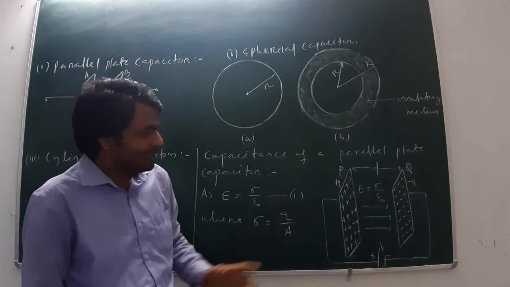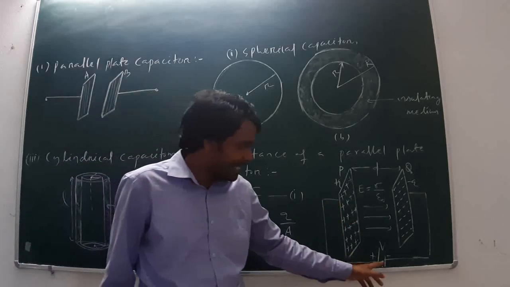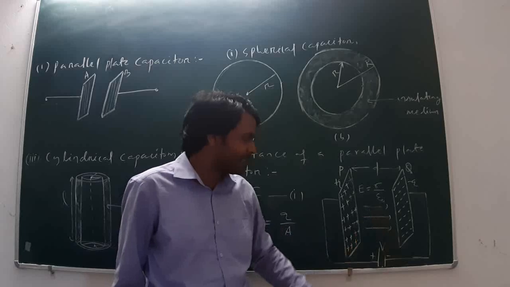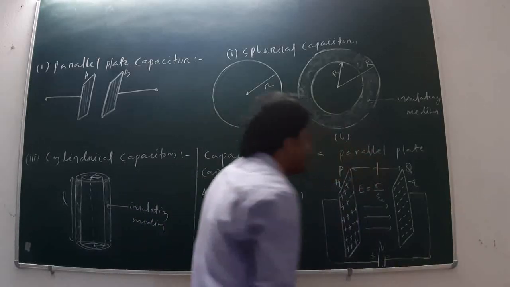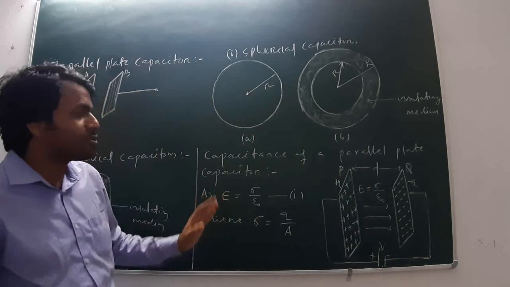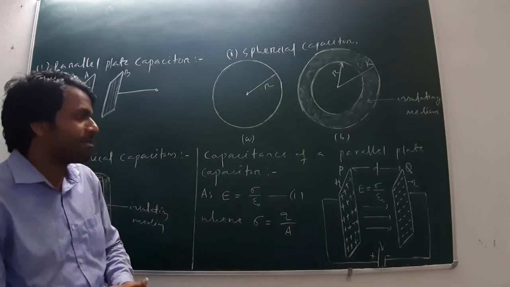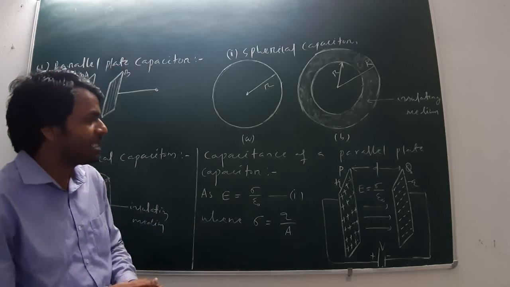Here a battery of potential difference V is connected. According to the definition of capacitance, C is equal to Q by V.